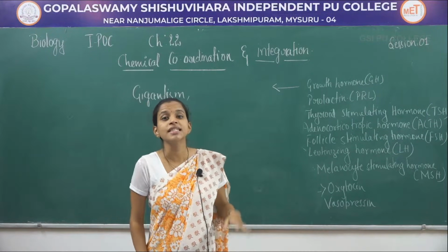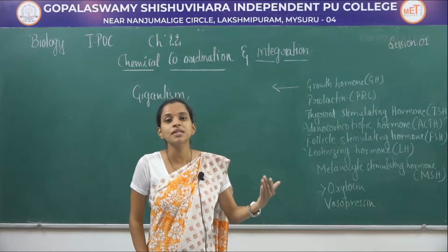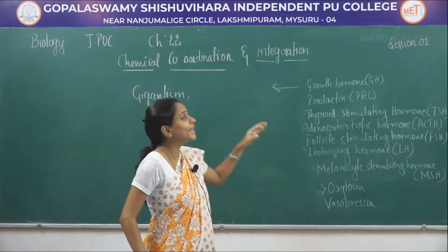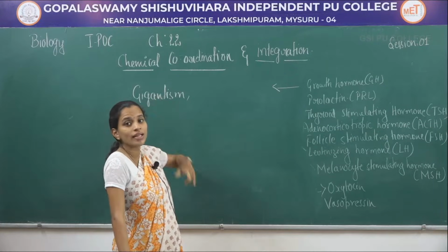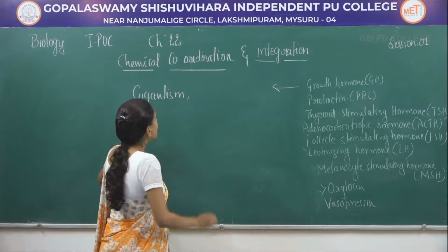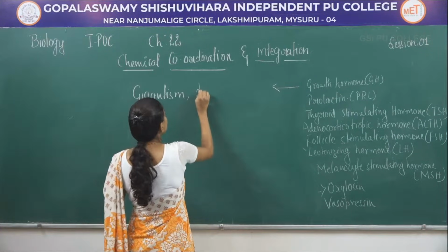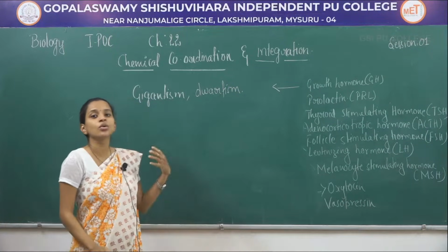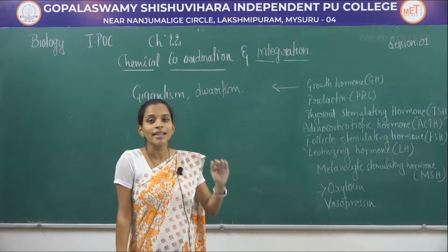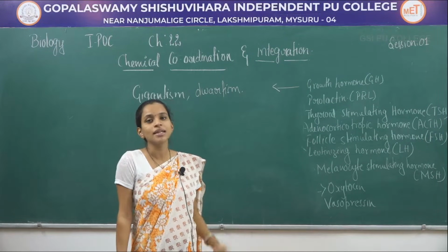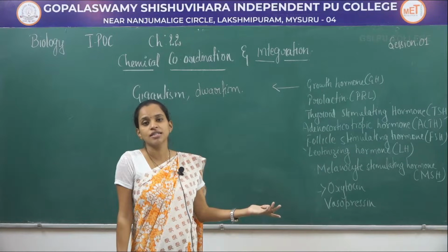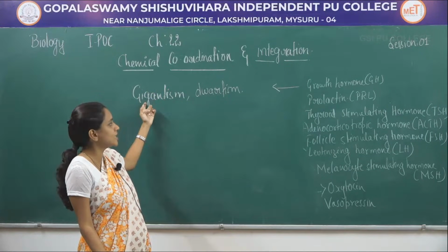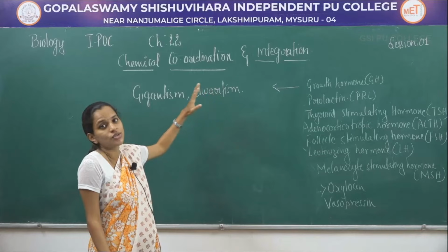So growth hormones are released by the pituitary, which helps in an individual's growth and development. If these hormones are secreted in higher amount, it leads to a disorder called gigantism, where the height of the individual won't be controlled. If it is secreted in lesser amount, then it leads to a disorder called dwarfism. Dwarfism means the growth hormones are not released in required amount and the individual will be very short, maybe 3 feet to 4 feet, even if he or she is a matured person. So growth hormone when produced in higher amount leads to gigantism, when produced in lower amount leads to dwarfism.